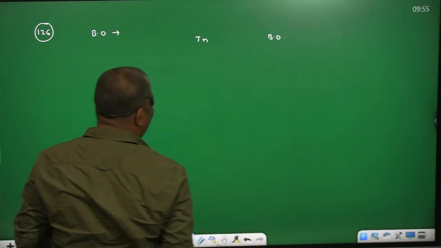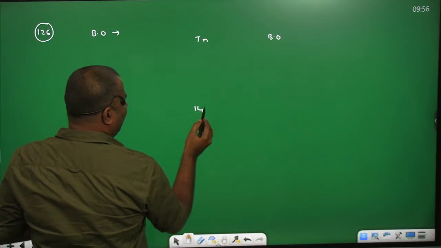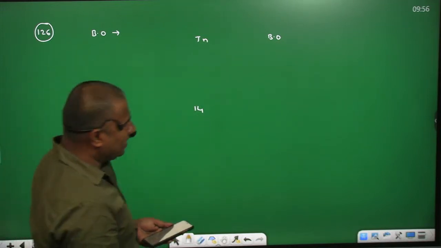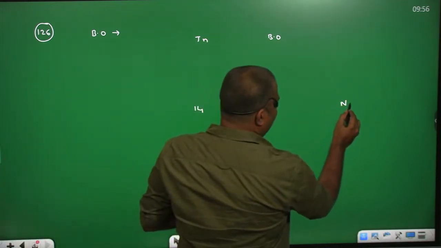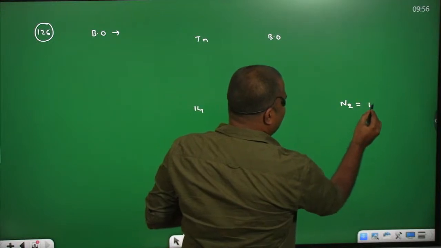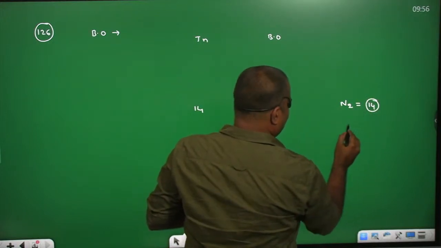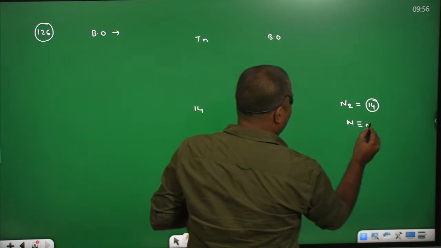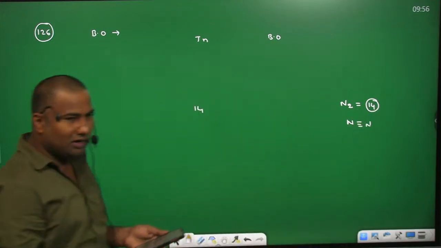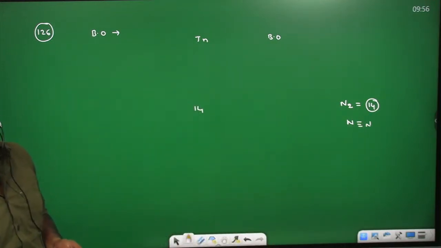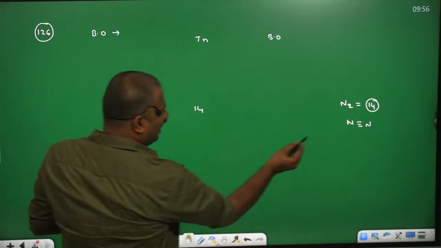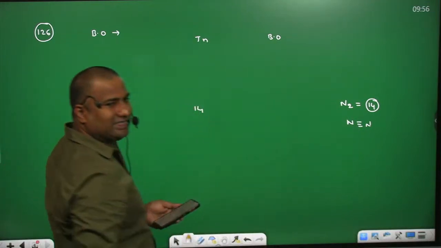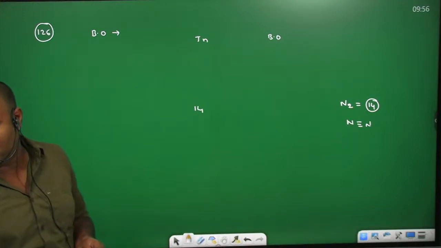For total number of electrons 14, because as you know nitrogen is the molecule which contains total number of electrons 14, you are going to write N triple bond N. For 14 electrons we have the bond order. Bond order is nothing but the number of bonds present between two atoms.